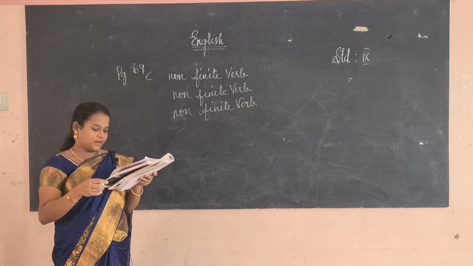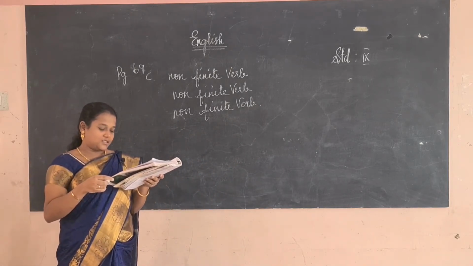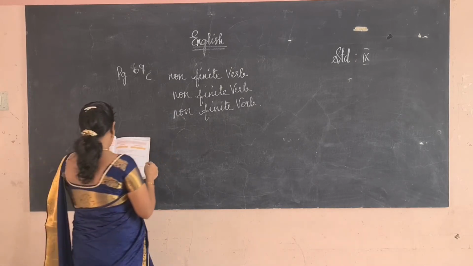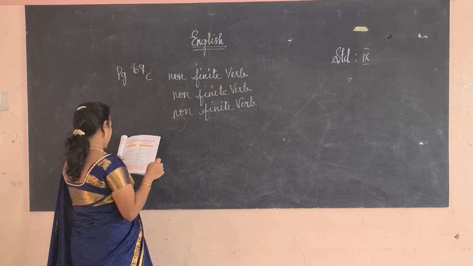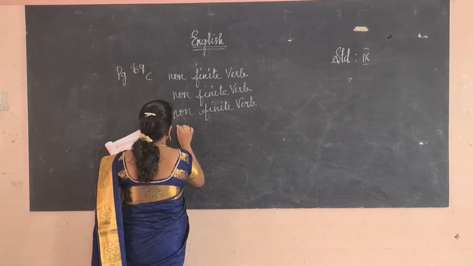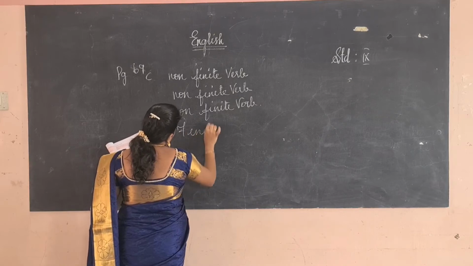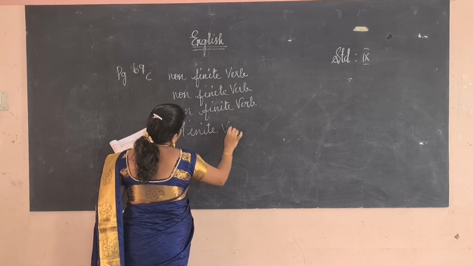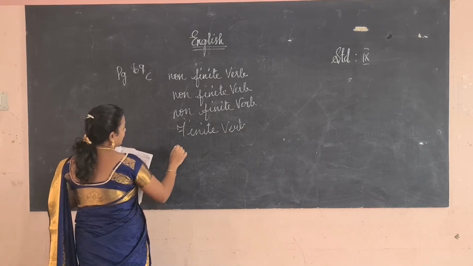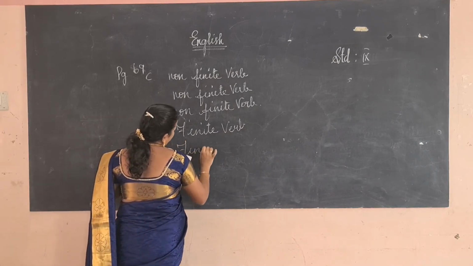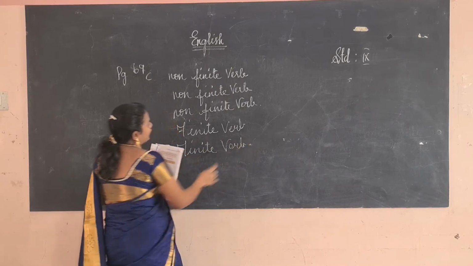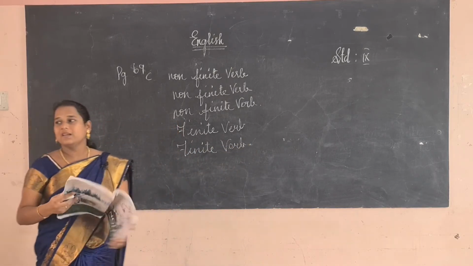If she tried, she could not succeed. That all I can do is try. All I can do is try. I can do, that is a finite verb. Then, if she tried, she would succeed. That also is a finite verb. Copy down in your book, page number 69.